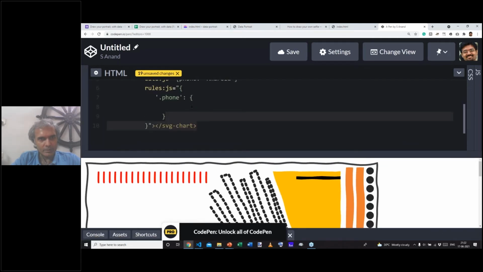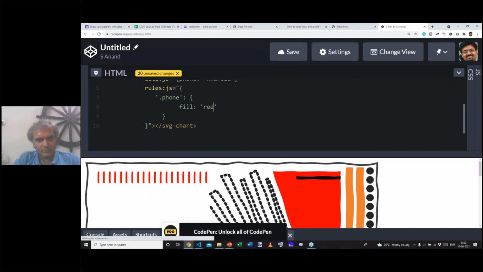I want to change its fill color, and let's say I want to set it to red. I just want to hard code it. That reloads and sets the phone's fill color to red. If I change that to blue, that reloads it and changes it to blue.